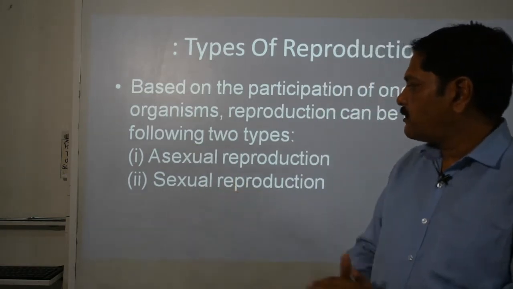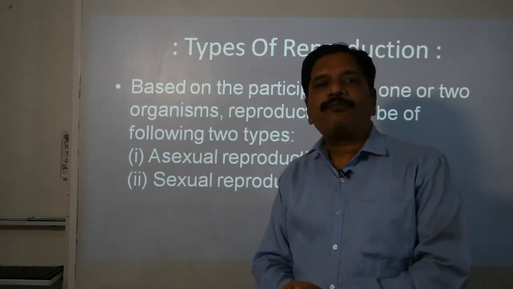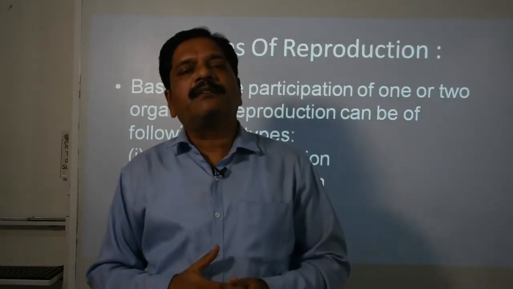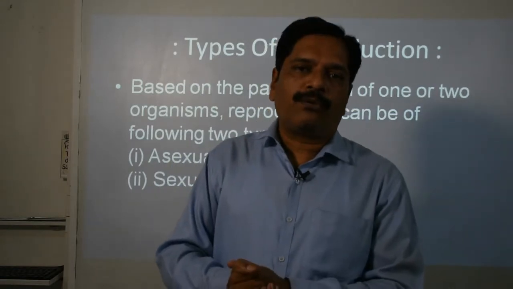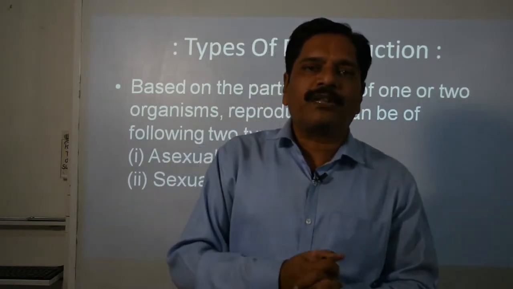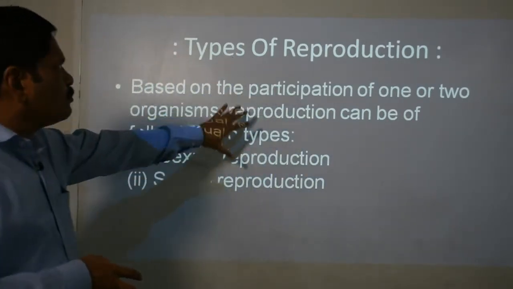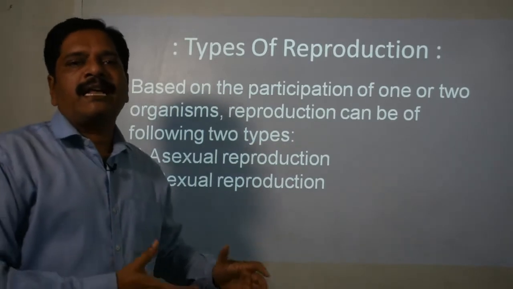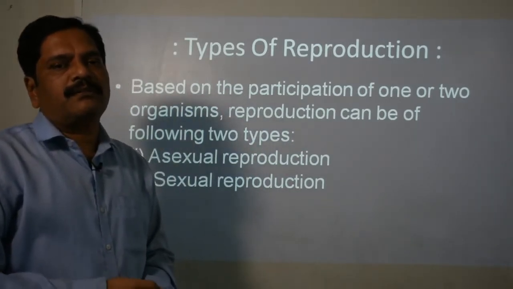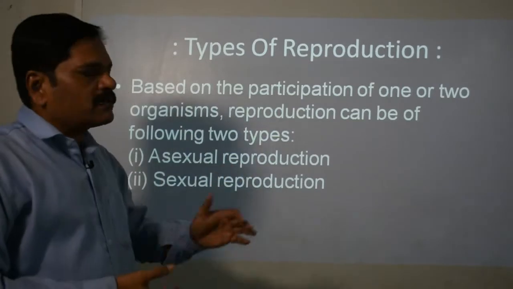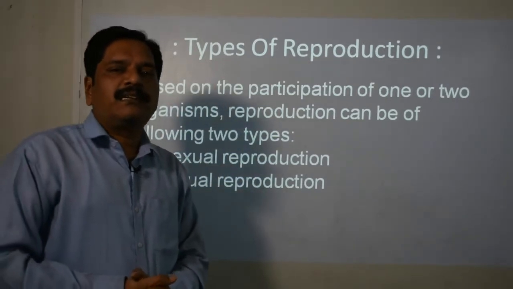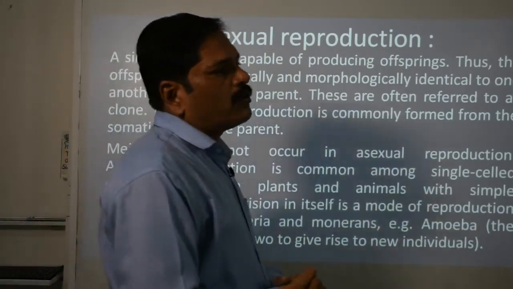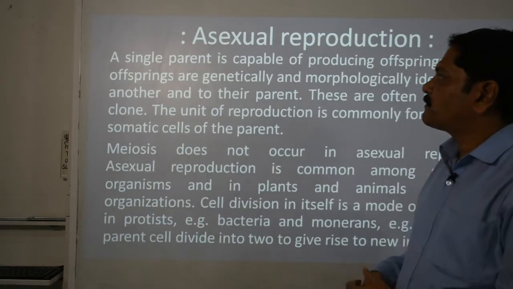Then the second one is sexual reproduction. There is involvement of the sexes, in which parents do not directly participate, but by producing gametes of their own, they produce the new individual. So these are the two types of reproduction: asexual reproduction and sexual reproduction. As in the beginning of this session I told you, in this one we are only discussing asexual reproduction. So here in detail we try to learn what asexual reproduction is.